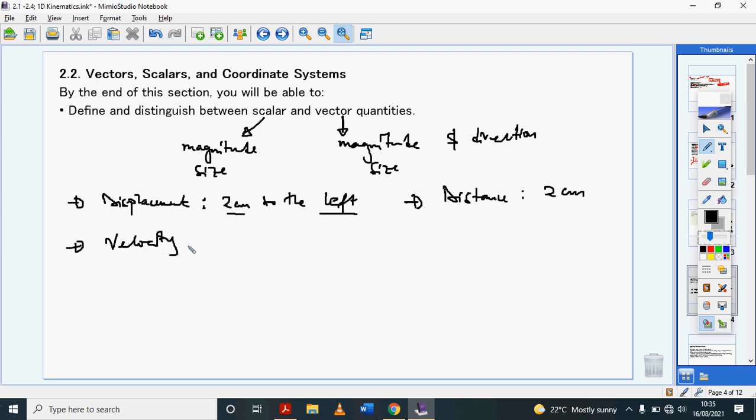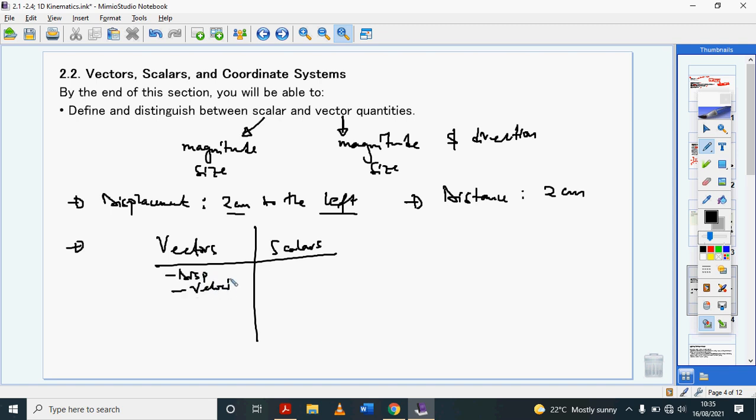Before we go to velocity, let me just create a table here of vectors and scalars. Some examples of vectors: you have displacement, we've talked about it. You have velocity, it has magnitude and direction. You have any kind of force, which will have a magnitude and a direction because it acts in a certain direction.